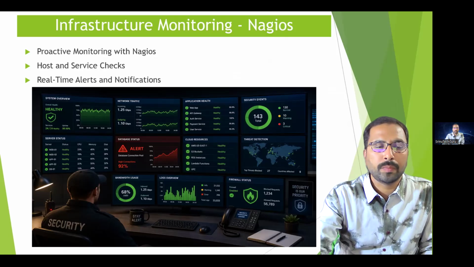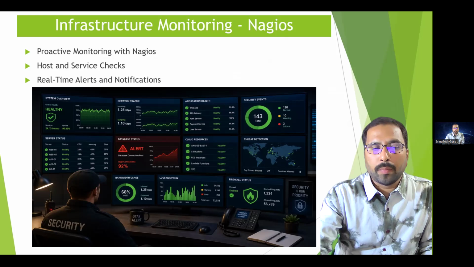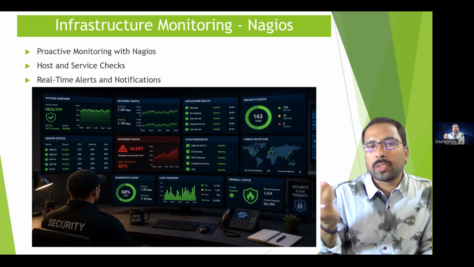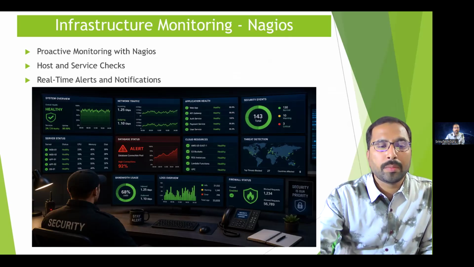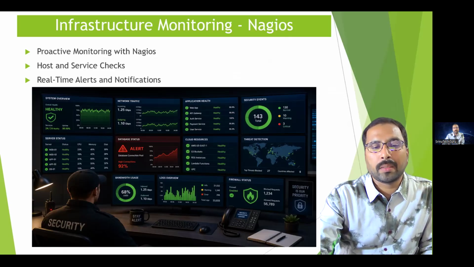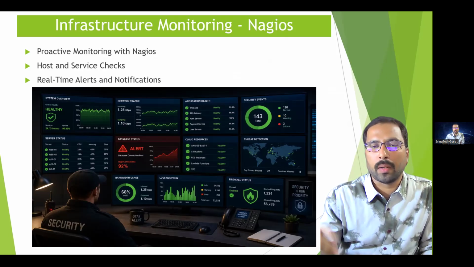I'm going to teach you. Okay. So we must monitor servers and applications all the time. Nagios helps us check CPU, disk space, and website health. Okay, if something goes wrong, it sends alerts through email or message. Okay, this helps us fix issues before users face downtime. Okay, before that only, it will let us know.